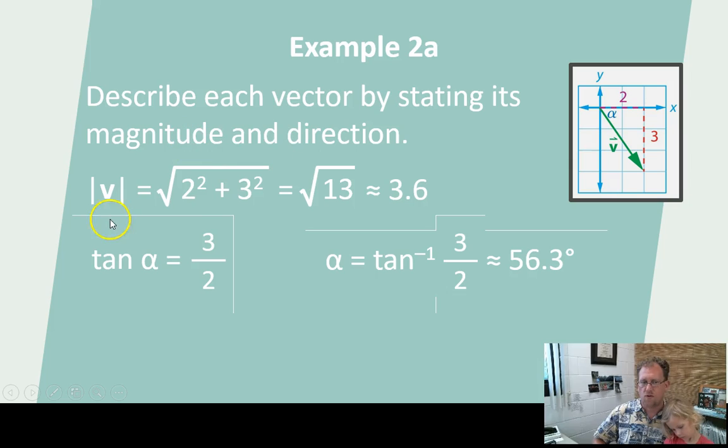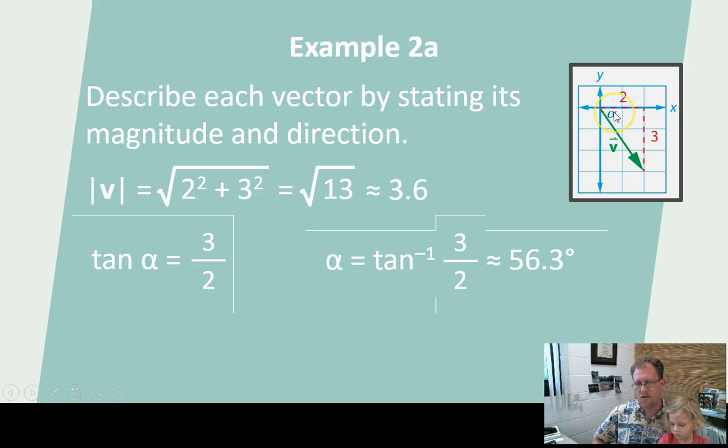So the square root of 2 squared plus 3 squared, remember this is just the Pythagorean theorem turned inside out. 2 squared plus 3 squared is 4 plus 9. 4 plus 9 is 13. Square root of 13 is 3.6. So the magnitude of this is 3.6. If you measured this, it's 3.6 units long. Now I can say that's the magnitude, but heading where?